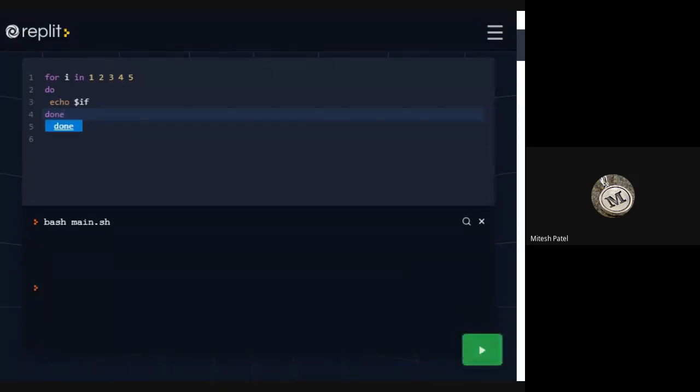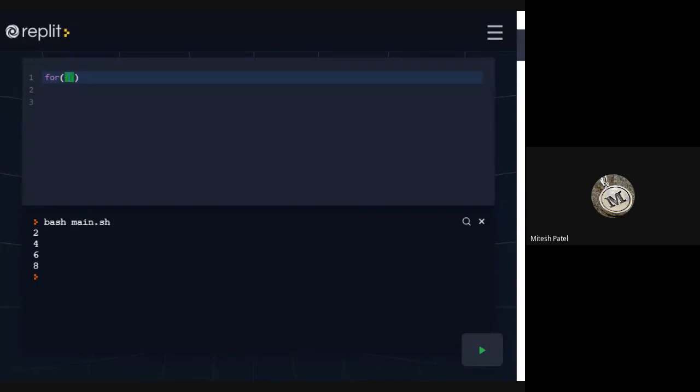Let's run it. Okay, here it is. So it is 1, 2, 3, 4, 5. If I write here 2, 4, 6, 8, then it will display those values. So this is one syntax of for. Let's see the other syntax of for.